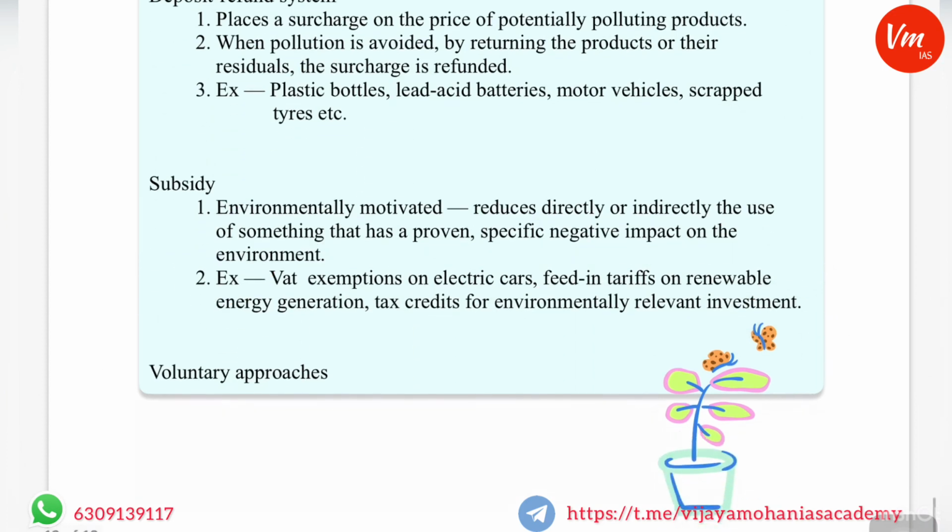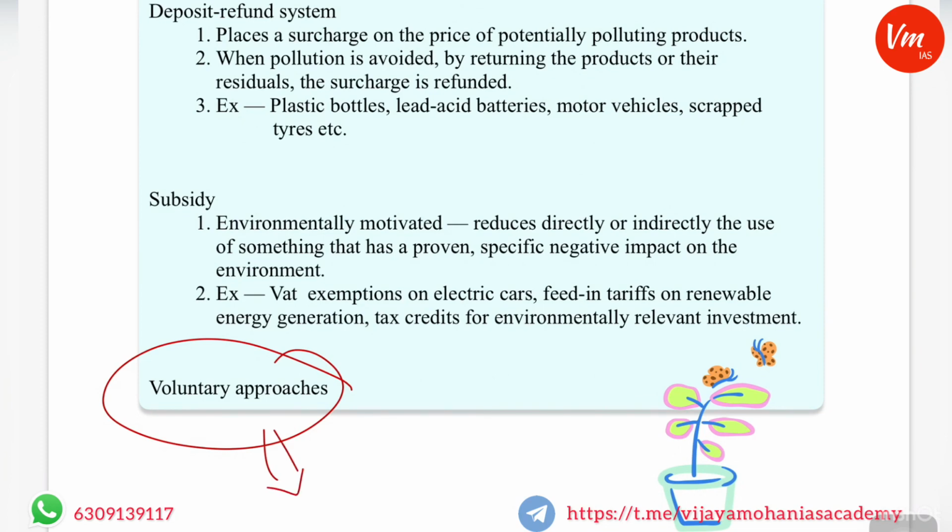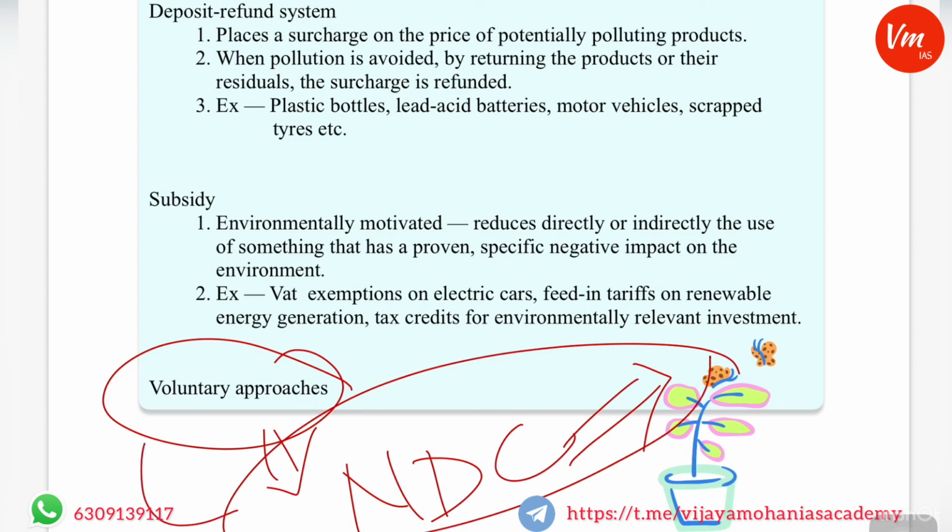And another instrument is voluntary approaches. For example, the nationally determined contributions of India, which are submitted to the UNFCCC. These are voluntary contributions to environmental protection, conservation and natural resources protection. So this is also one of the policy instruments.